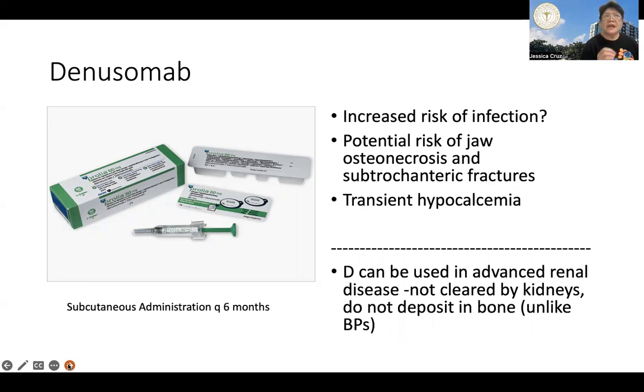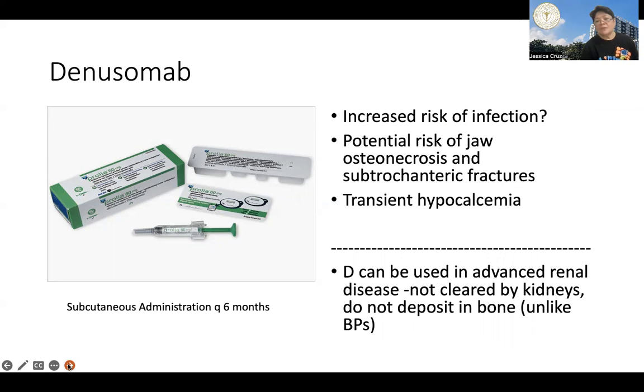So that might make the patient prone to infection because you sort of dampen the immune response, no? And then, just like bisphosphonates, you can also have the rare complication of osteonecrosis of the jaw bones and subtrochanteric fractures, no? And it may also cause transient hypocalcemia.